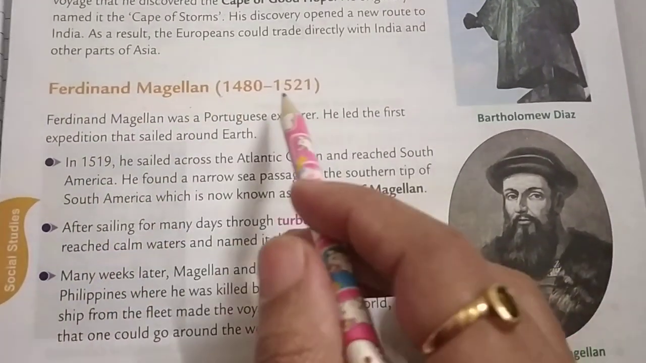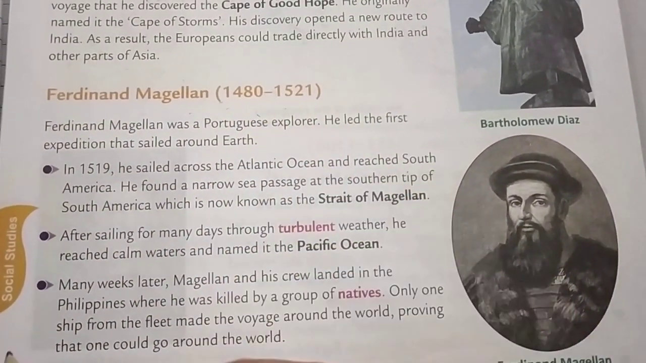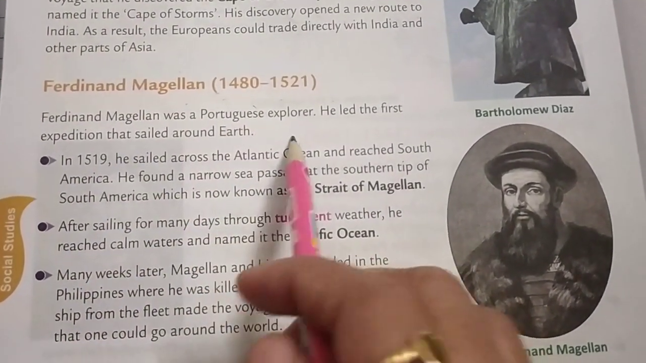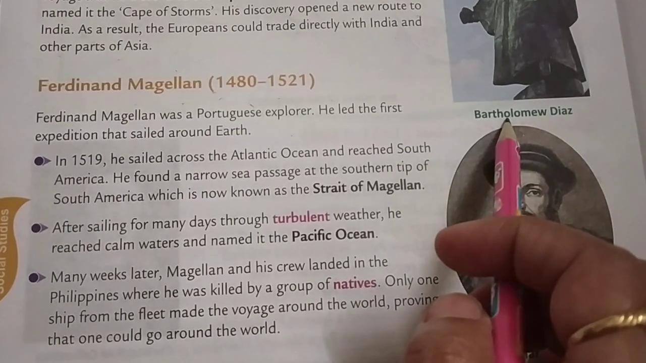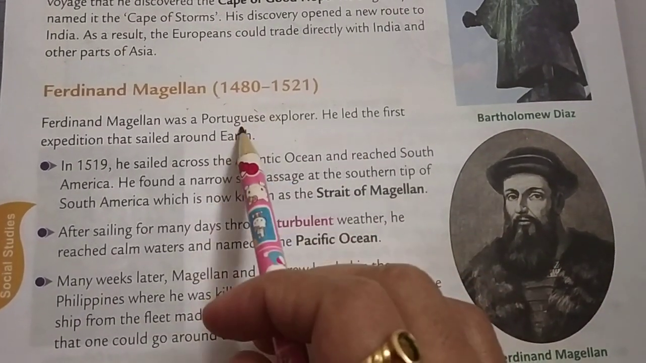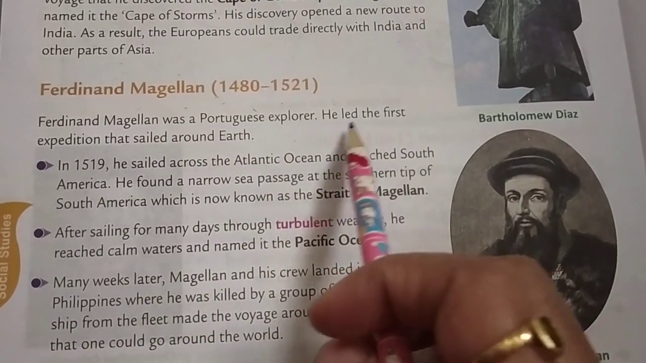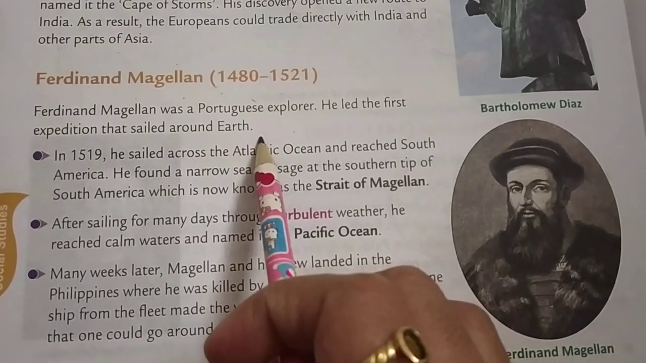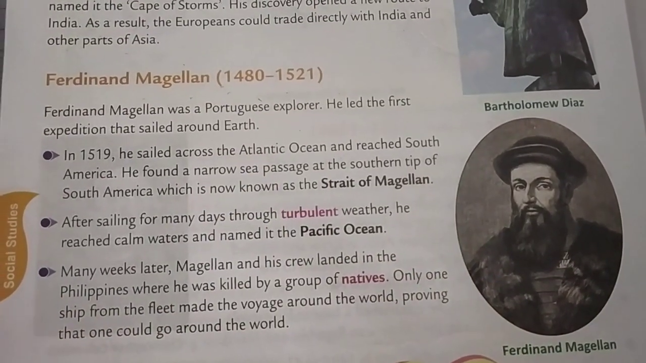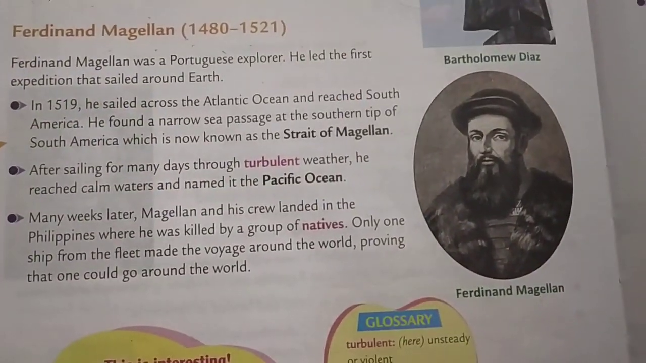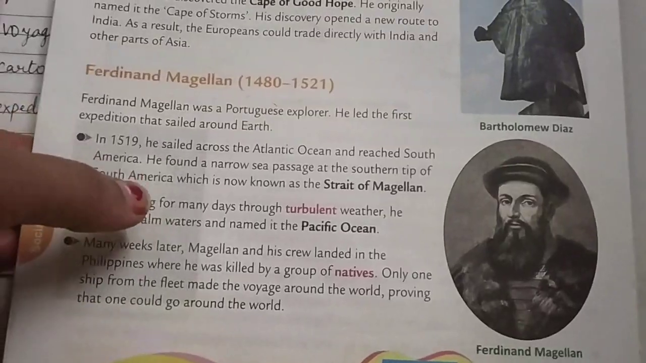Ferdinand Magellan, 1480 to 1521. Okay, so Ferdinand Magellan was also a Portuguese explorer. Bartholomew Dias also a Portuguese explorer, and Ferdinand Magellan also was a Portuguese explorer. He led the first expedition that sailed around the earth. So what was his first journey? Sailed around the earth.